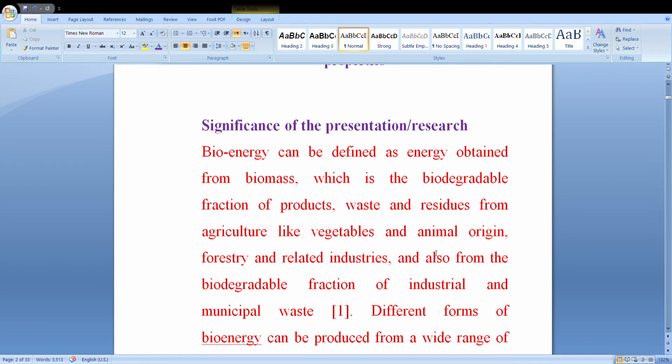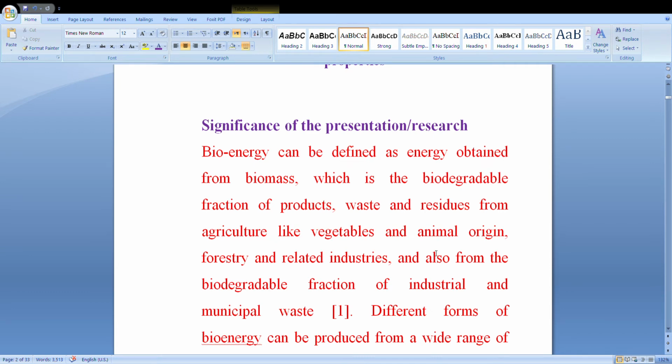You can see here bioenergy can be defined as energy obtained from biomass, which is the biodegradable fraction of products, waste and residue from agricultural, like botanical, vegetables and animals origins, forestry and related industries.